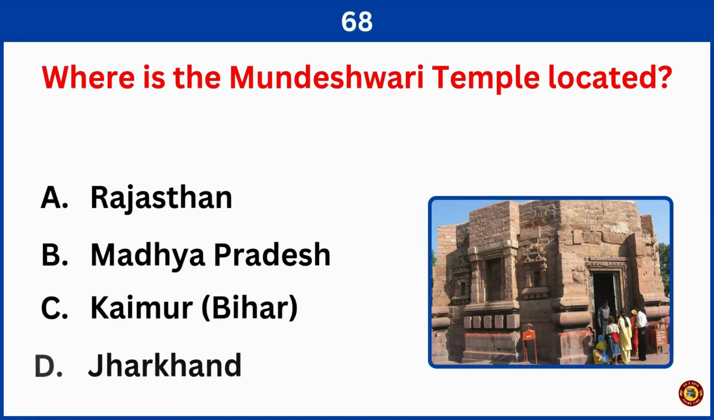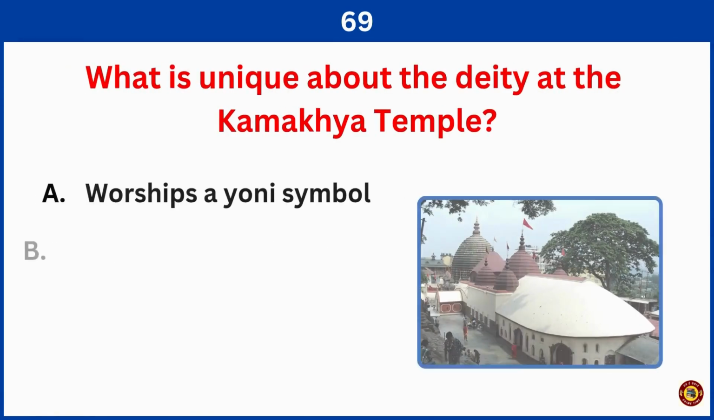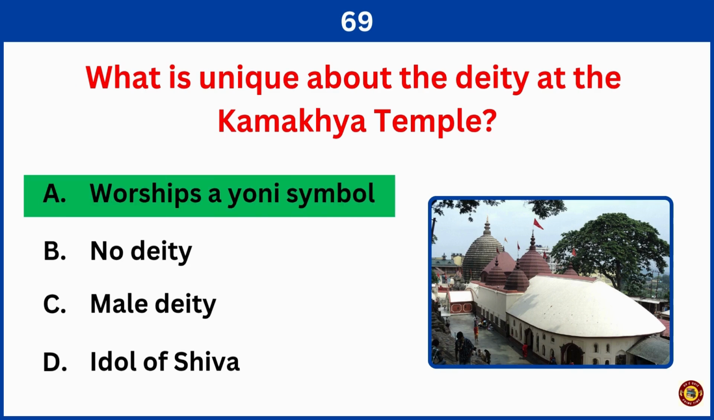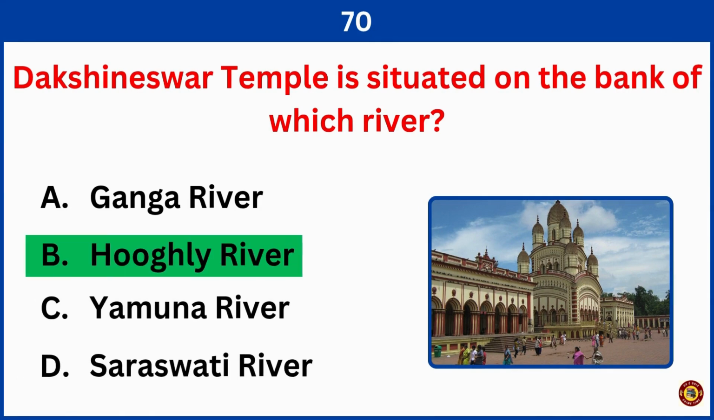Where is the Mundeshwari temple located? Correct answer is option C, Kaimur, Bihar. What is unique about the deity at the Kamakhya temple? Right answer is option A, worships a yoni symbol. Dakshineshwar temple is situated on the bank of which river? Correct answer is option B, Hooghly River.